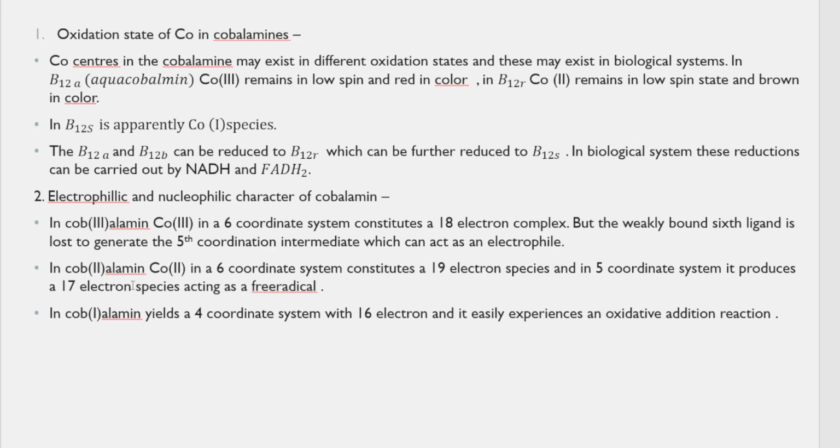After that, cobalt 2 is a 6 coordinate system containing 19 electrons. That is, when cobalt 3 changes to cobalt 2, one extra electron gets added to the ring, so it changes from 18 to 19 electrons. And the 5 coordinate system produces 17 electrons. And cobalt 1 is a 4 coordinate system, that is, it consists of 16 electrons, and it experiences